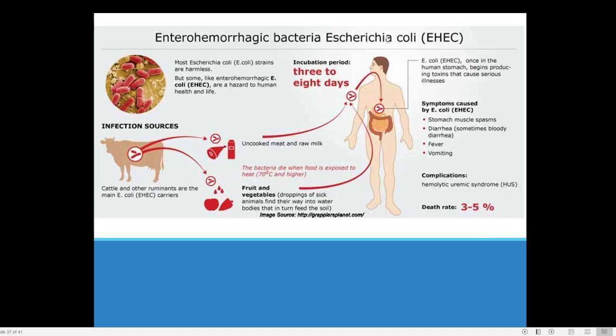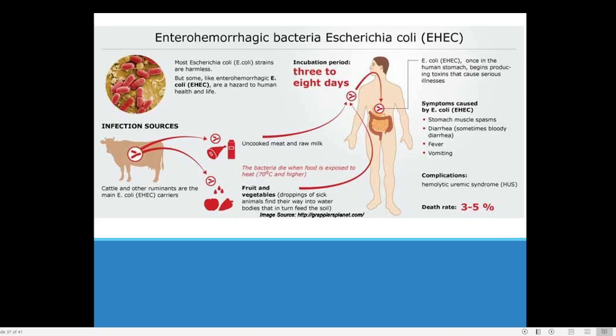So that is why it's a dangerous type of bacteria, the E. coli known as enterohemorrhagic. Here you can see these are the important sources: cow, uncooked meat and raw milk, fruits and vegetables can be a source. Bacteria die when food is exposed to heat. So that is why cooking the food is important.